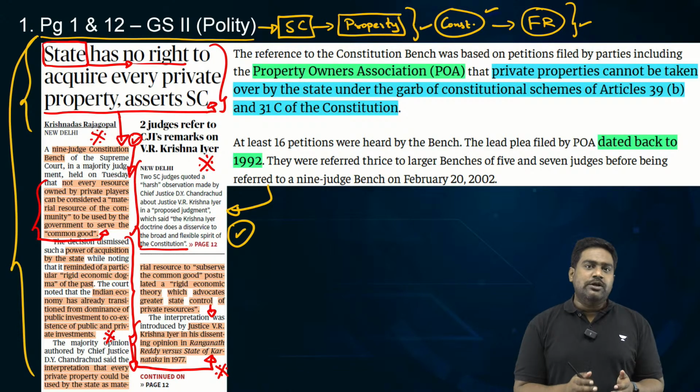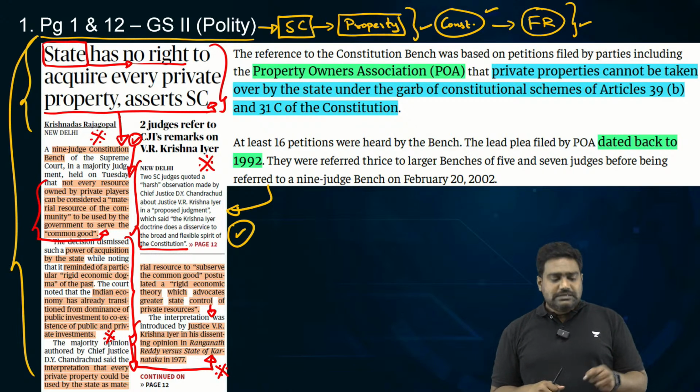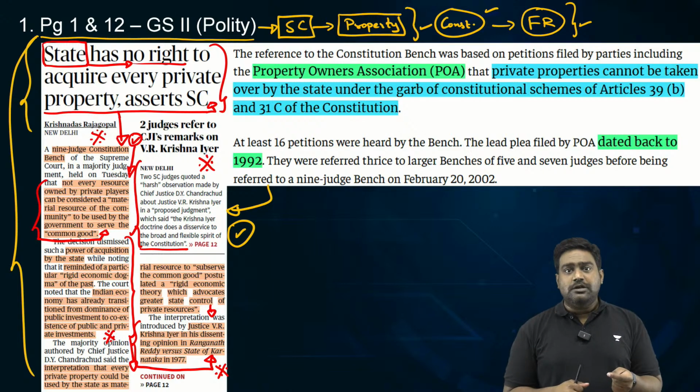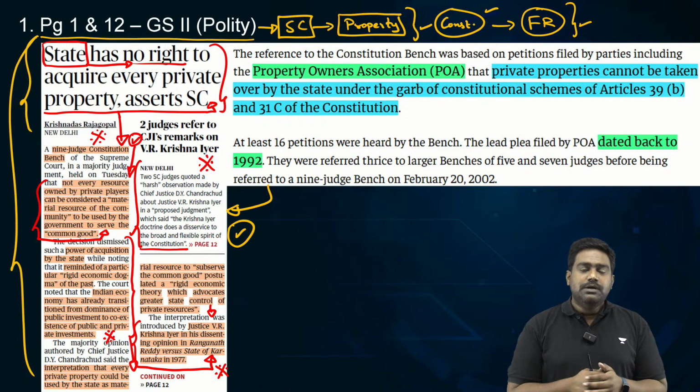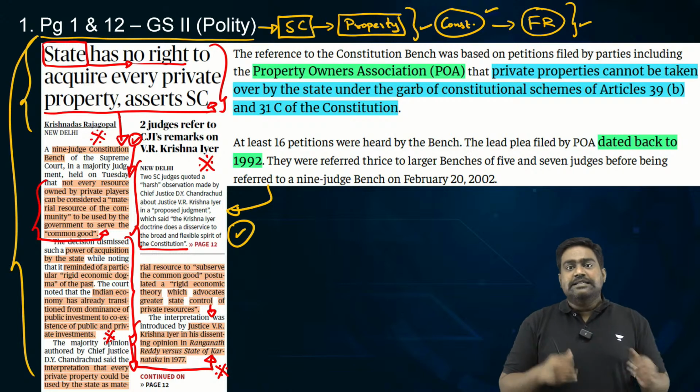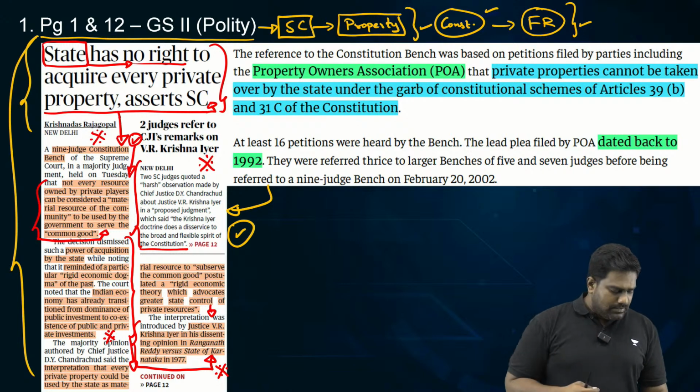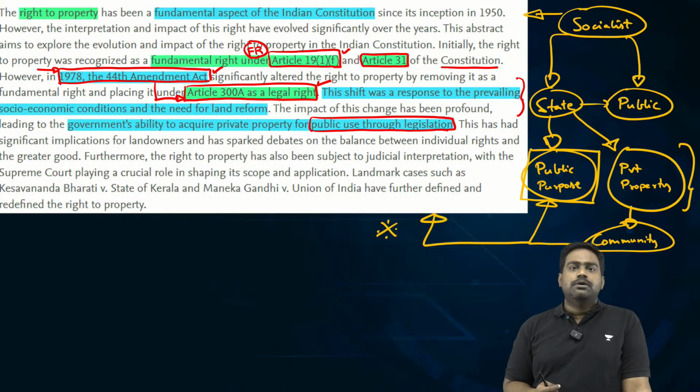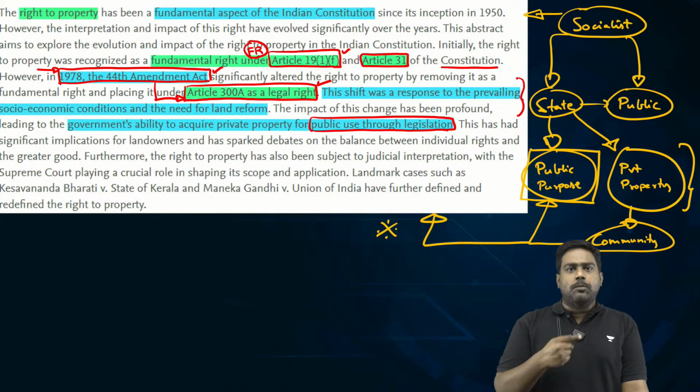In this landmark ruling of 1977, Justice Krishna Iyer had opined that in a socialist setup, in a socialist economy where the state is the driver of the economy, the state should have a right to acquire private property to fulfill a larger public purpose. This interpretation had been used in subsequent judgments and in various cases of land acquisition to justify the acquiring of private property by the state. But the Chief Justice of India and the Constitution Bench has disagreed with the Krishna Iyer doctrine.